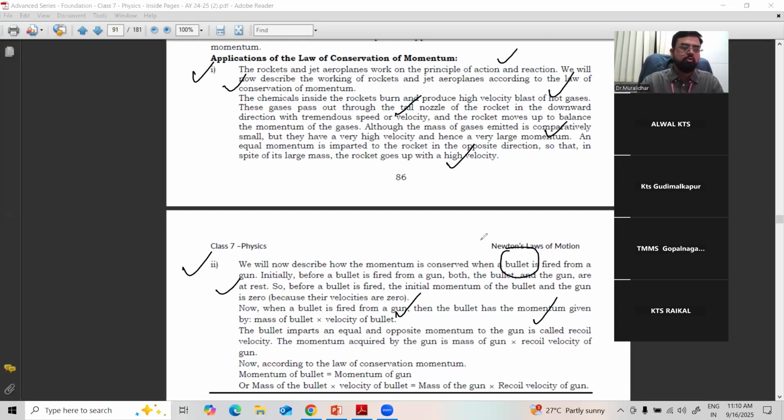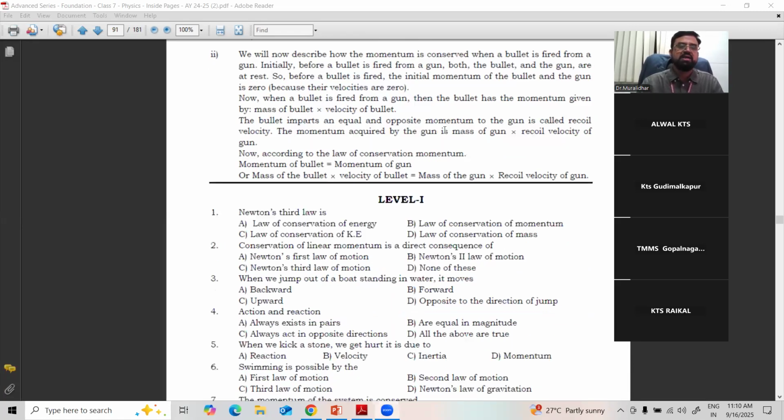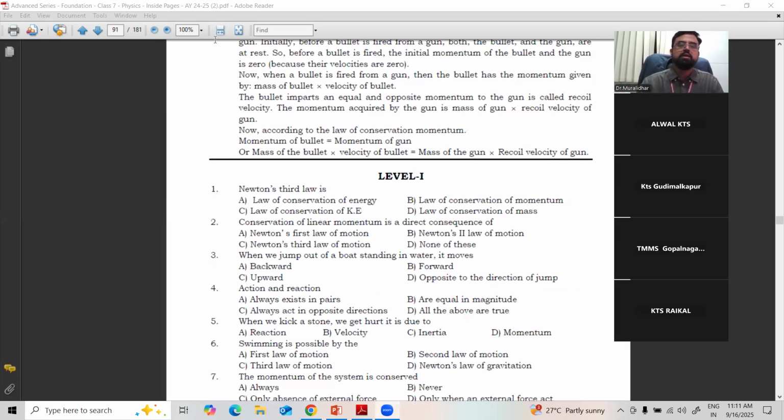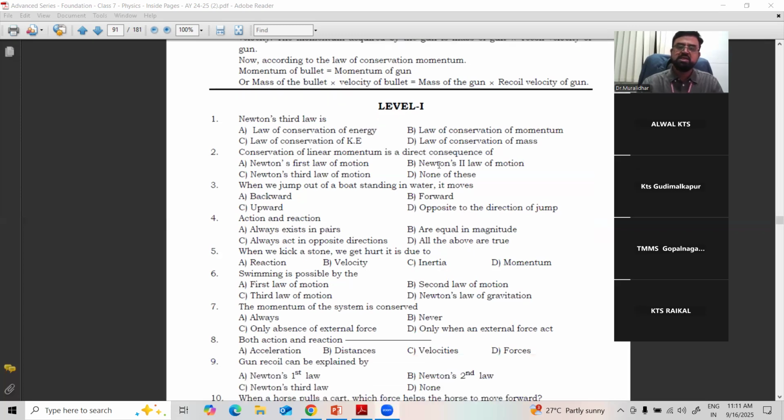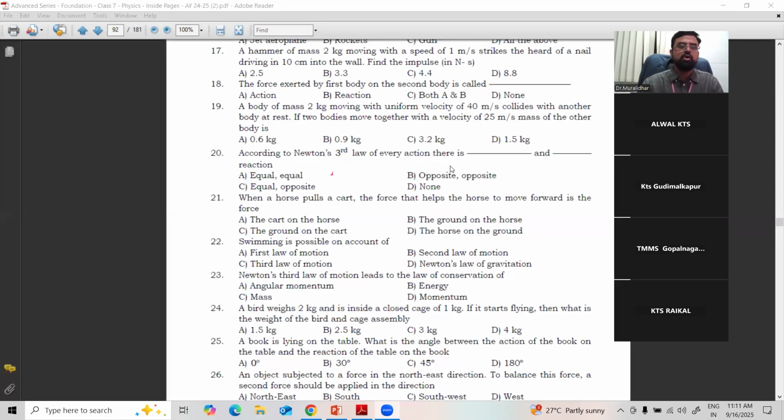Right? So when you are firing the bullet, what happened? The barrel will come back and the bullet will move forward with great speed and pass through the target or chase the target. As per the law of conservation of momentum, the momentum of the bullet is equal to the momentum of the gun. Right? So this is about the law of conservation of momentum.